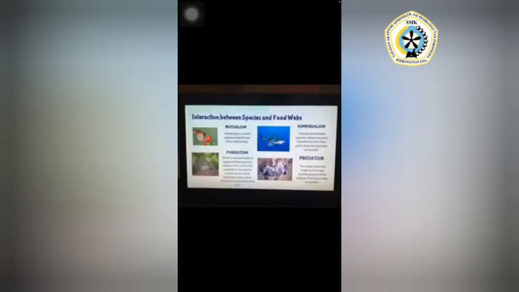Number 3, commensalism, interaction between species where one party benefits but the other party is not harmed and does not benefit. Number 4, predation, the state where the larger and stronger species prey on other species that are smaller or weaker.